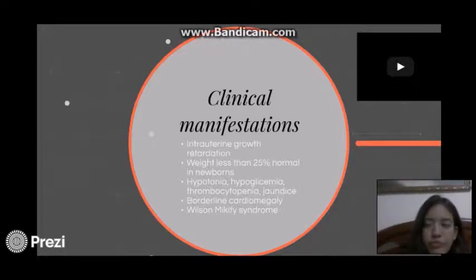She was taken into the ICU, and she was made some diagnostic tests, and they found out that she had a borderline cardiomegaly and abnormality in the structure of her lungs, which could only be explained with the symptoms of the Wilson-Mikity syndrome, because this was not a case of a premature newborn.